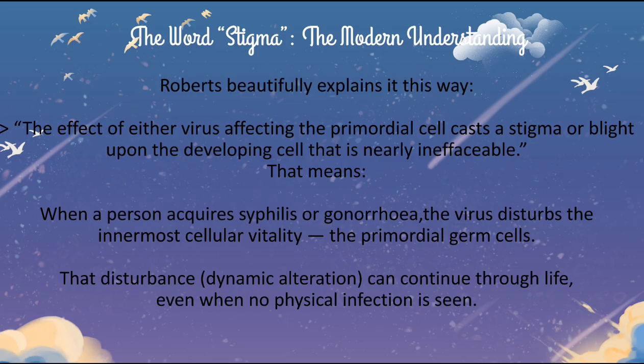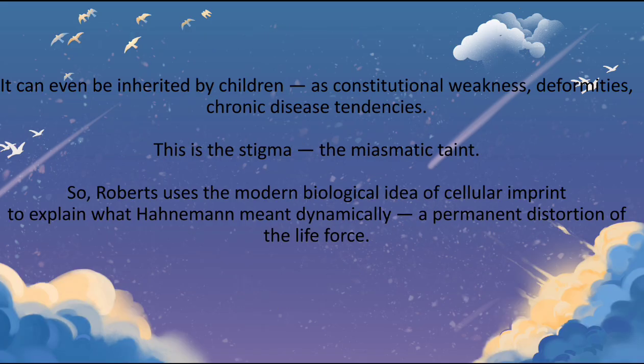So there will be some disturbance in that, and that disturbance, that dynamic alteration, can continue through life even when no physical infection is seen. So it can even pass from generation to generation. So that disturbance is the main cause. So it can even be inherited by children as constitutional weakness and deformities and chronic disease tendencies. And this is the stigma, the miasmatic tendency. So if you're having some psychotic miasm or syphilis, then it means your past generations had this virus. So Robert uses the modern biological idea of cellular imprint to explain what Hahnemann meant dynamically, a permanent distortion of the life force.